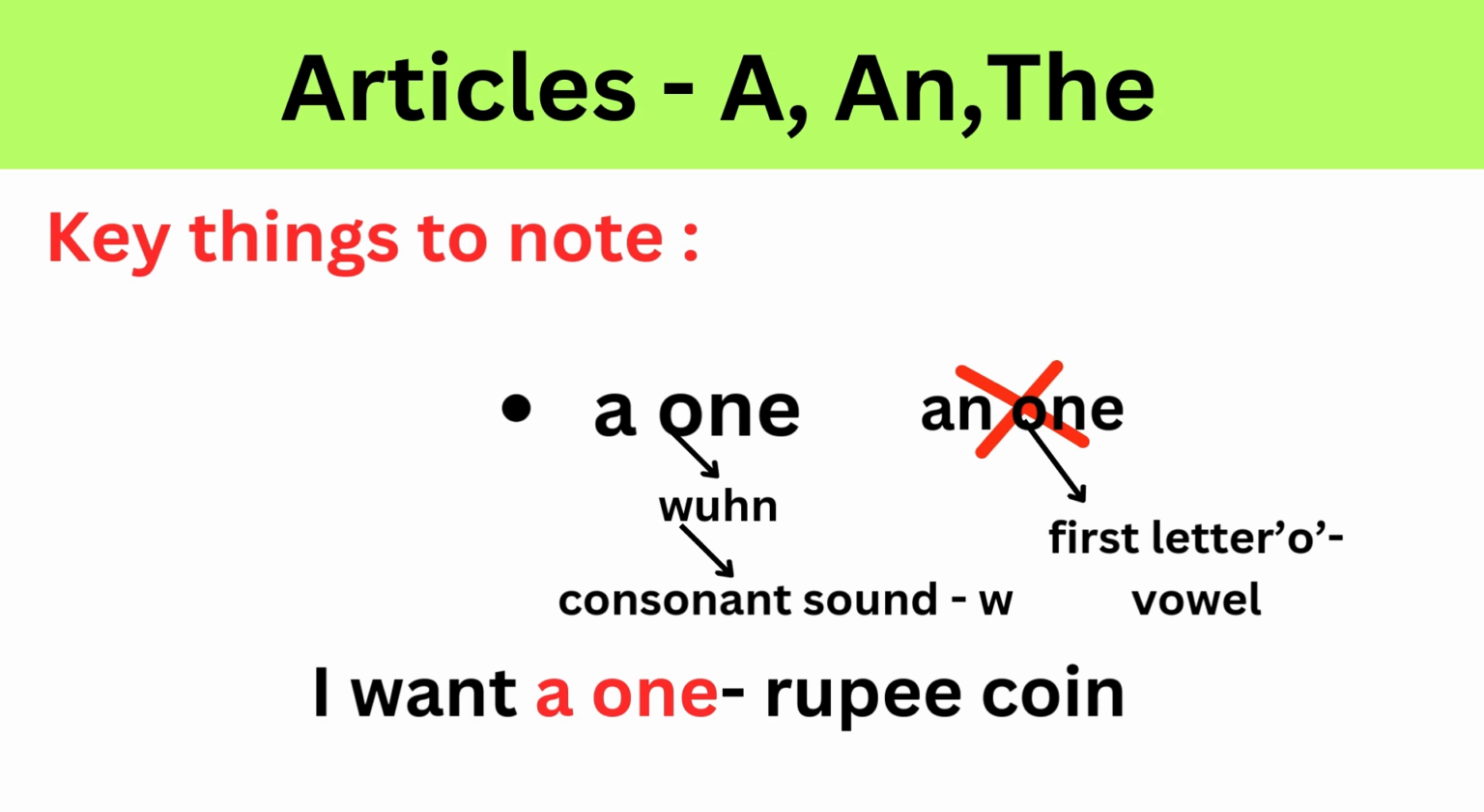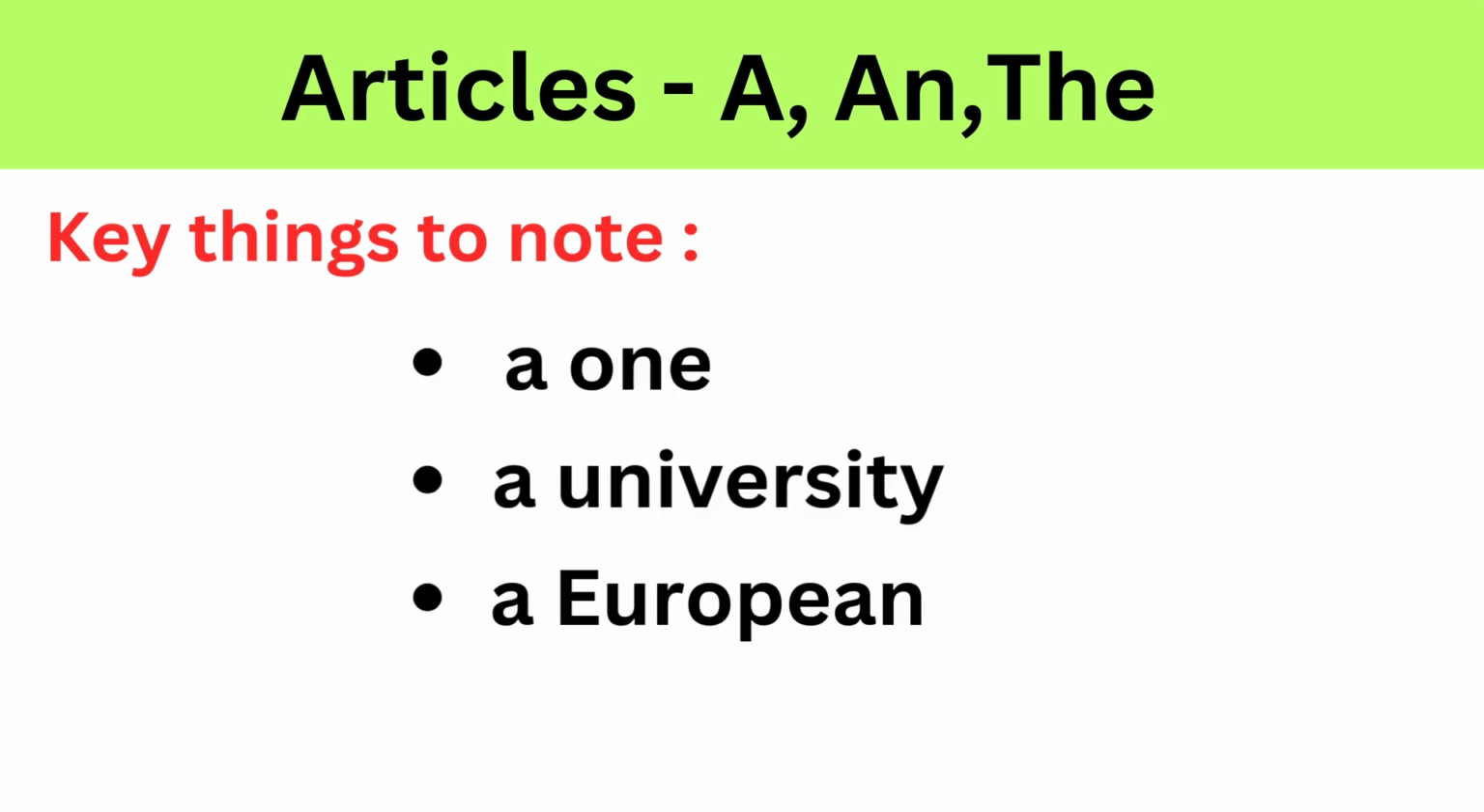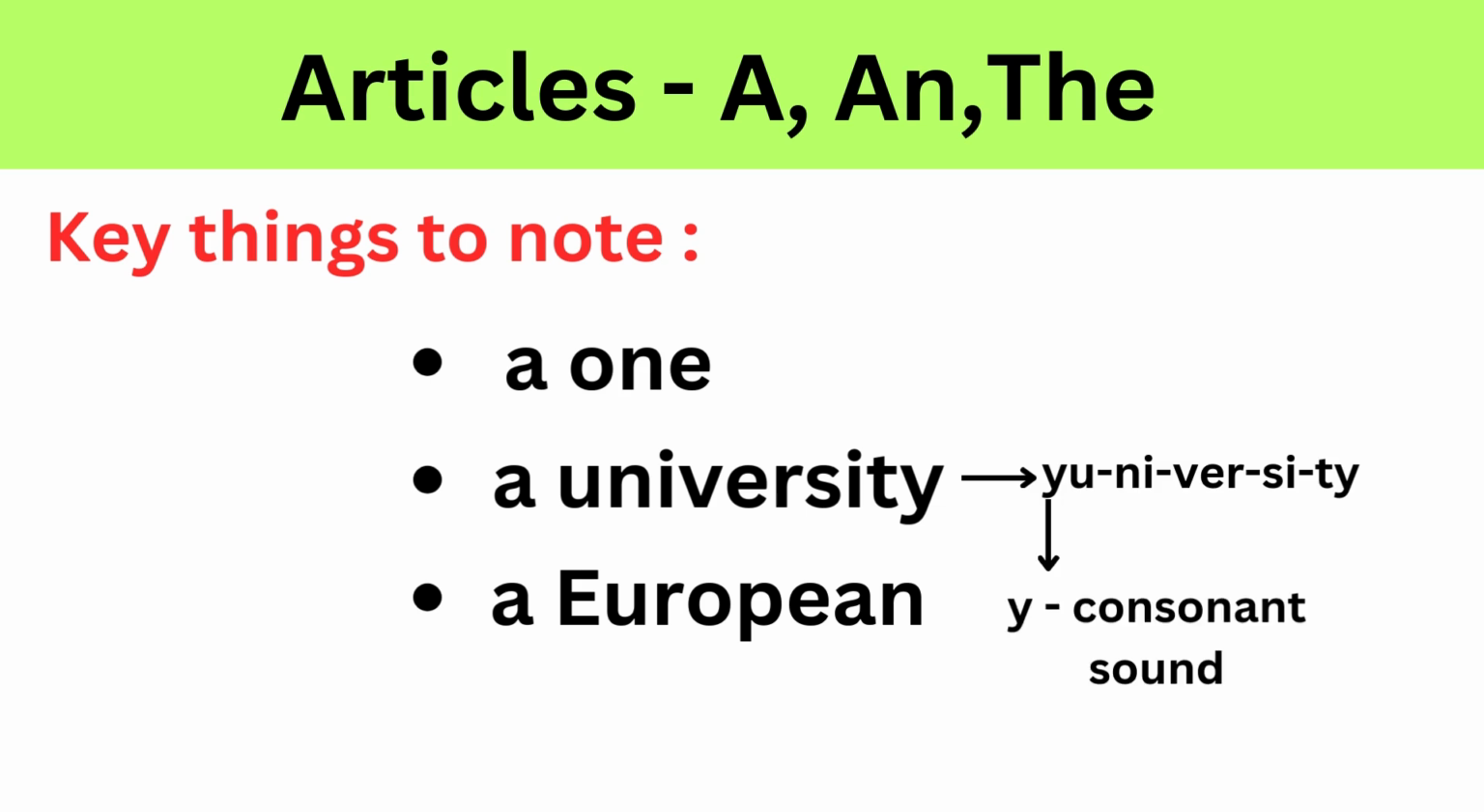This rule applies to words like a university, because university sounds like "yoo-niversity", starting with a Y sound, not a vowel sound. A European country. European is pronounced "yoo-ropean", starting with a Y sound, not a vowel sound.